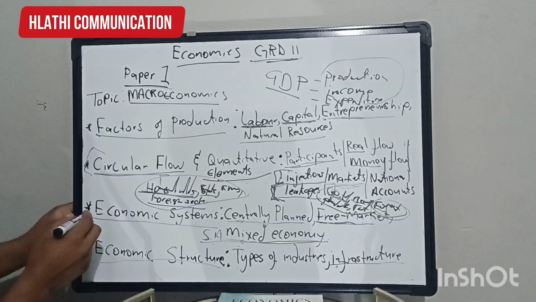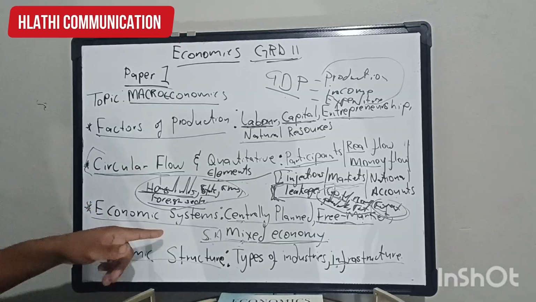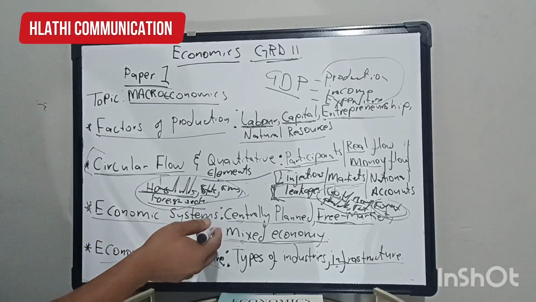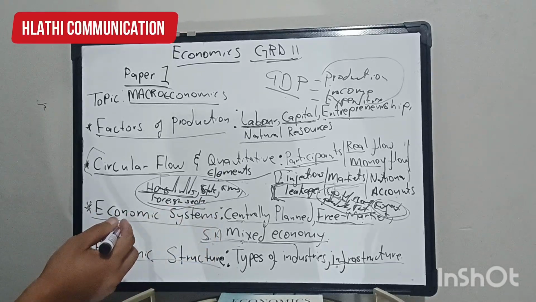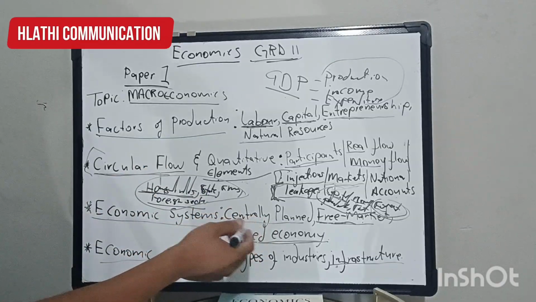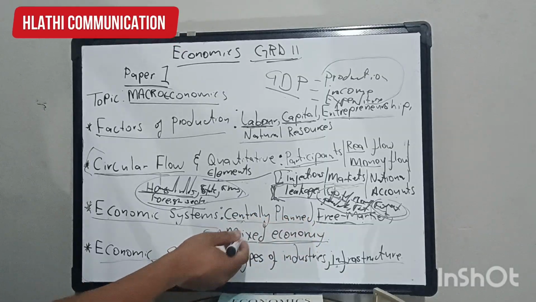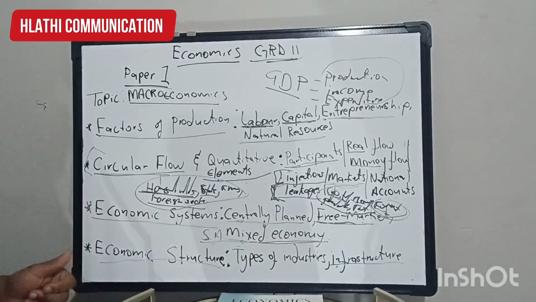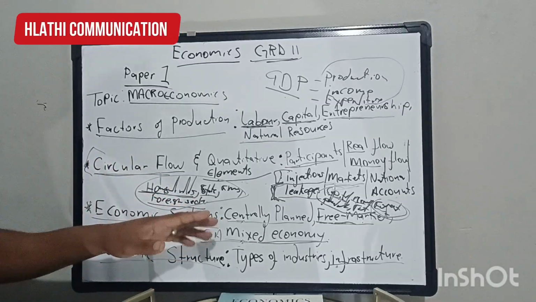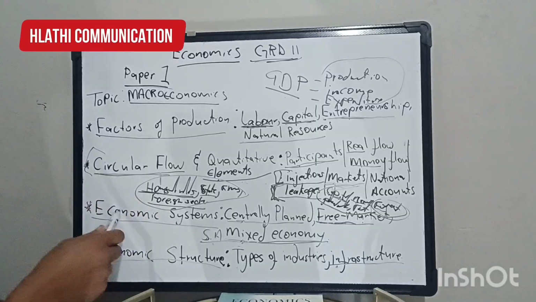And then the third subtopic, we have economic systems, whereby you must be able to discuss this system. I think the essay says there, discuss. Either you discuss one of those three systems: either you discuss the central planning system, or you discuss the free market system, or you discuss the mixed economic system. If not so, you must be able to compare and contrast between the two. Either they say you must compare, you are doing a comparison between the two.